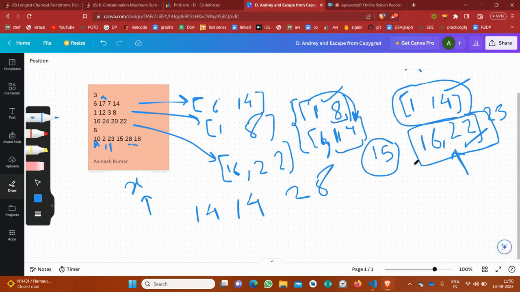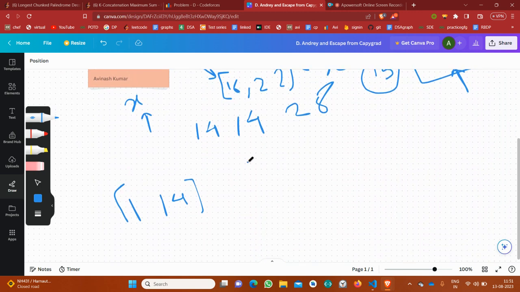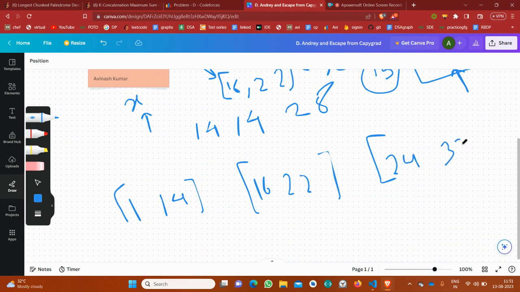Suppose the position was 10, and the segments are these. This is the sorted segment 1 comma 14, and 16 comma 22. And suppose there would be another segment, 24 to 32. Now I will apply binary search, and find the index of the segment in which the 10 would lie.